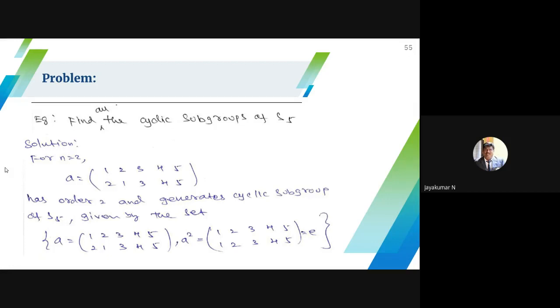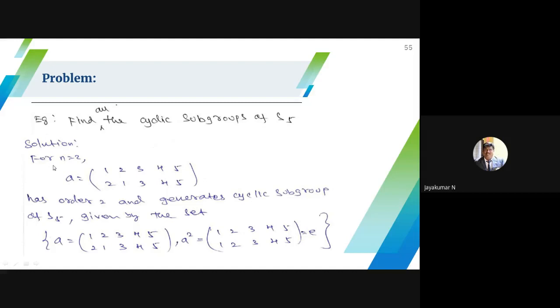S5 means the set of elements 1, 2, 3, 4, 5. So 5 elements, 5 factorial. 5 factorial means 24 into 5, 120 permutations exist. How do you find all the cyclic subgroups of S5? This is not an important problem because you have to remember the elements, then only you can write the subgroups. Otherwise, it's not possible. Please listen, here I try to explain this problem.